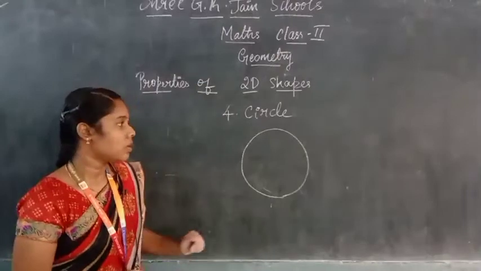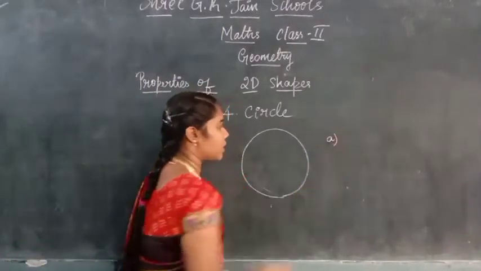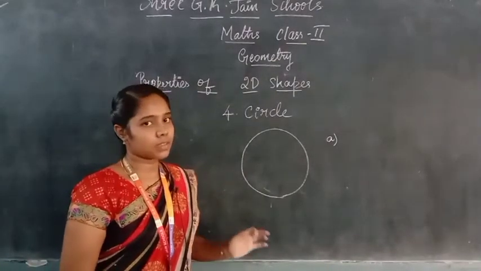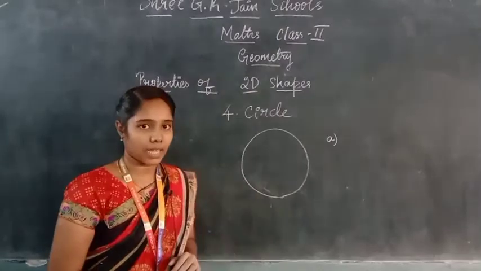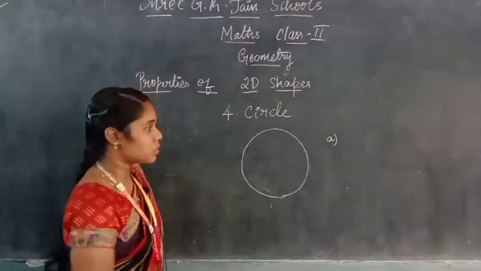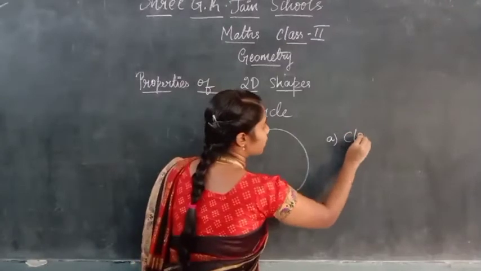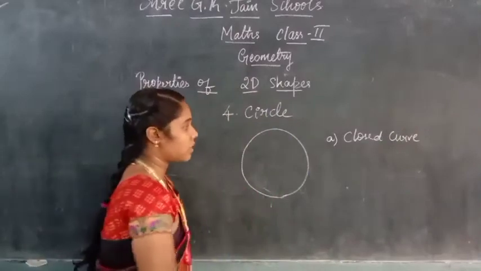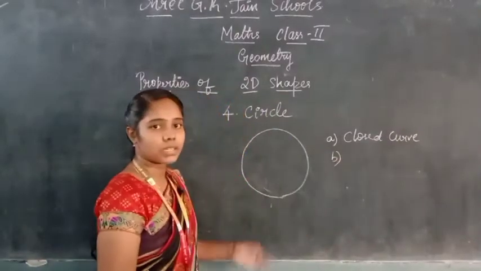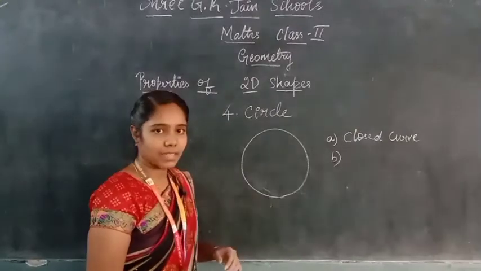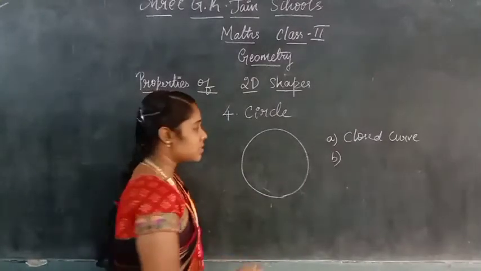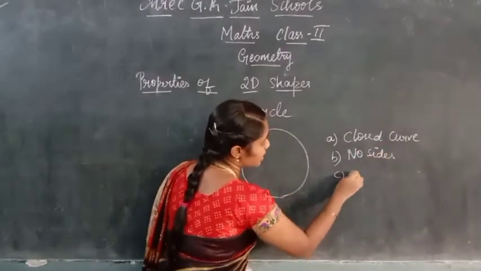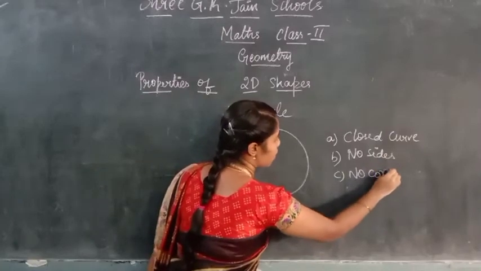Okay. Now, first what is the property we'll tell? We'll tell about the shape, whether it is a closed shape or open shape, but for circle we will call it a curve. It is made up of curved lines. That means we'll call it a curve. So, for circle it is a closed curve. A circle is a closed curve. So, how can we say of the sides and corners? Can you see any sides here or any corners here? That means a circle has no sides and no corners.